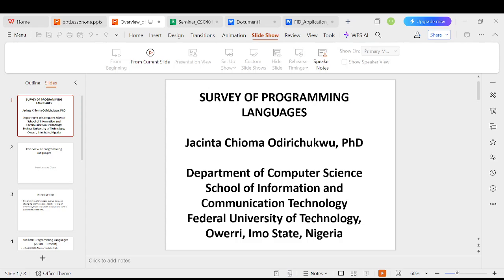The last but not the least are historical foundation languages developed between the 1950s and 1960s. Languages like Go that influenced more modern programming languages. Fortran, 1951. Fortran is the first high-level programming language for scientific computing.